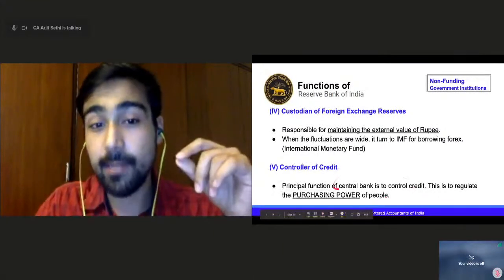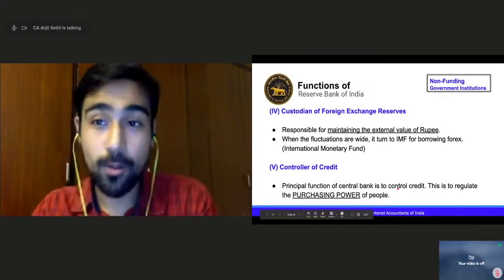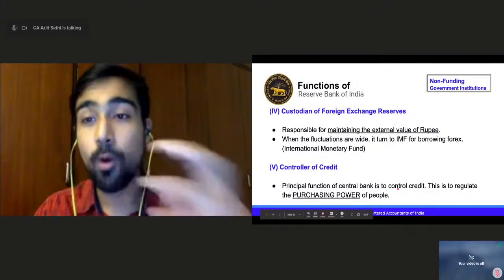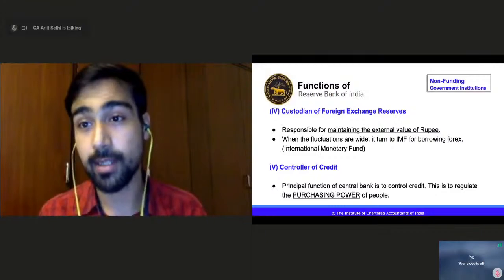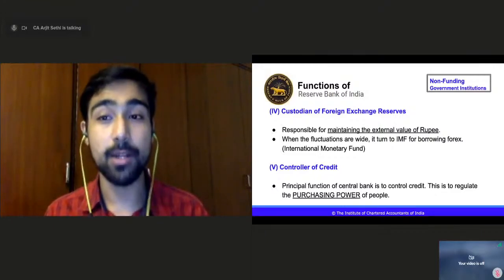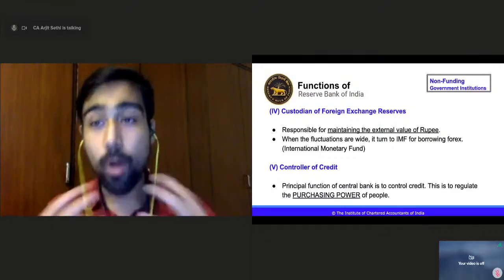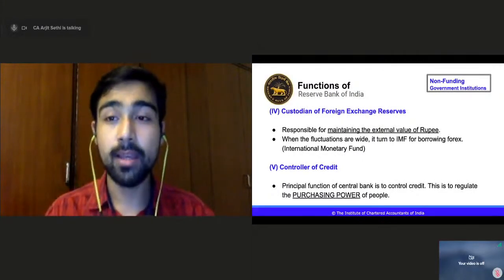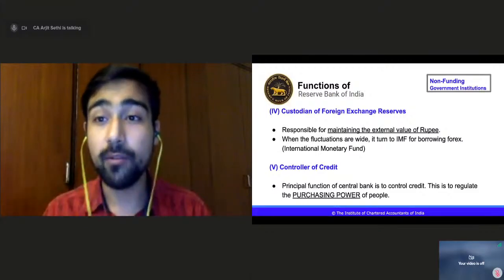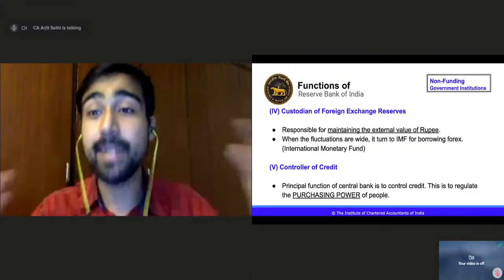It regulates the purchasing power. The more loans are given in the economy, the more people will spend and the more will be the purchasing power of the economy, right? So it actually regulates purchasing power. How? When loans are easier and lower interest loans are given in the economy, people will take more loans. They will start spending more.